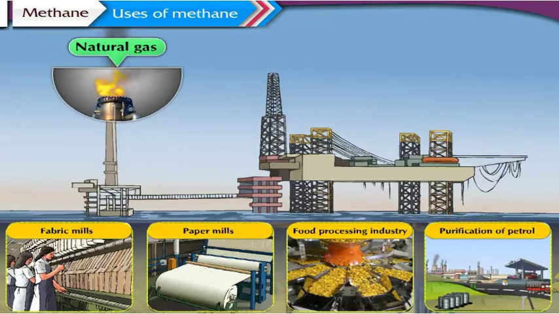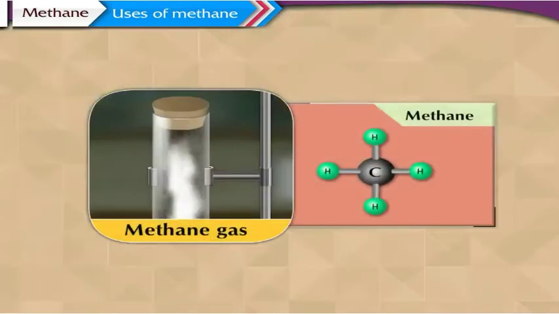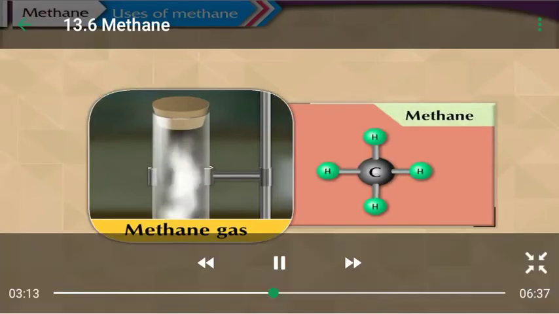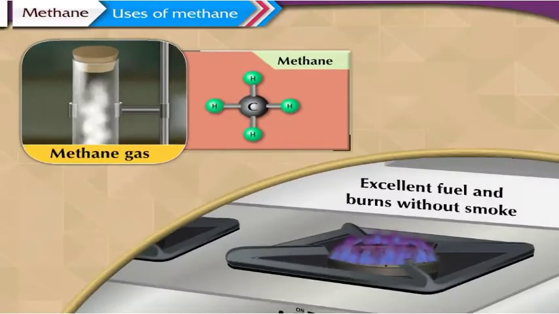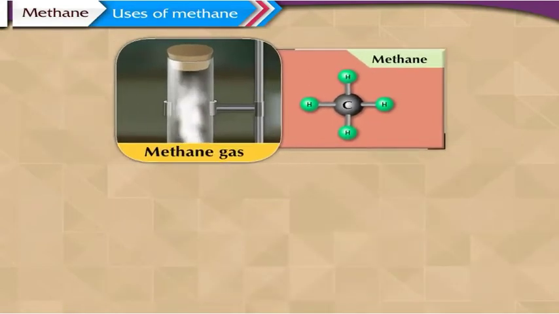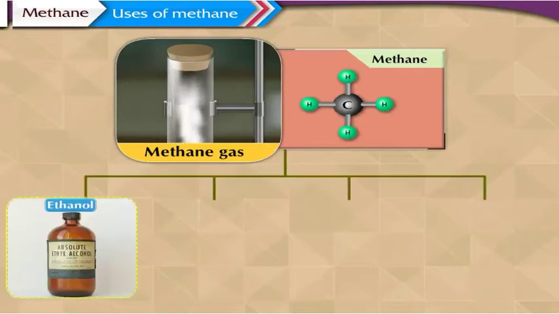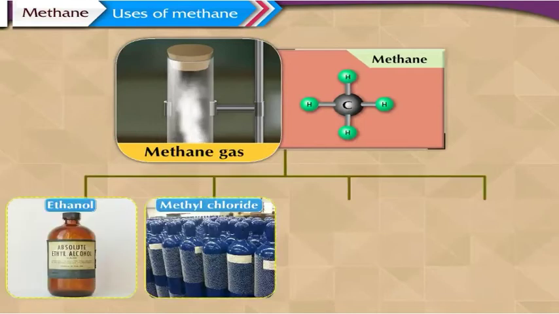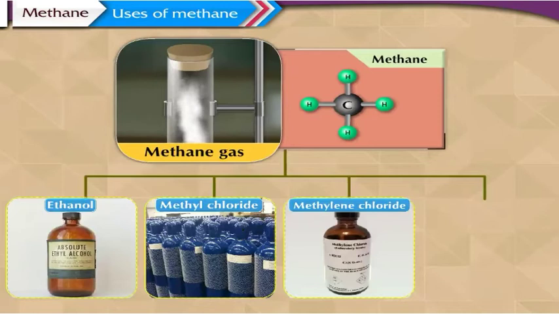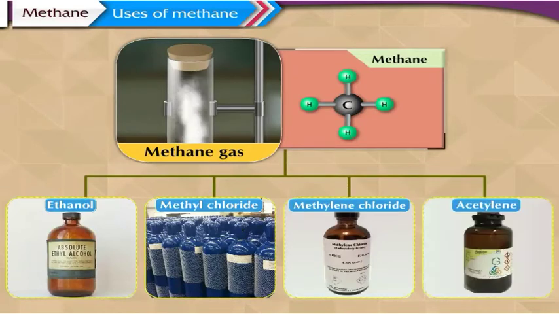2. We know that methane is the smallest hydrocarbon. Hence, when it undergoes combustion, it produces a lesser proportion of carbon dioxide. It is therefore widely used as a domestic fuel. 3. Various important organic compounds like ethanol, methyl chloride, methylene chloride, and acetylene can be produced using methane.